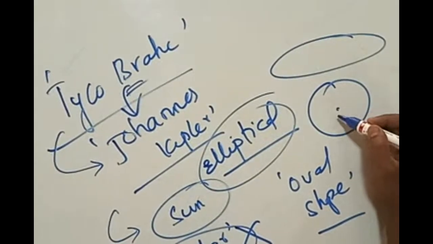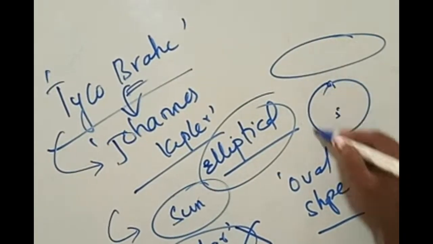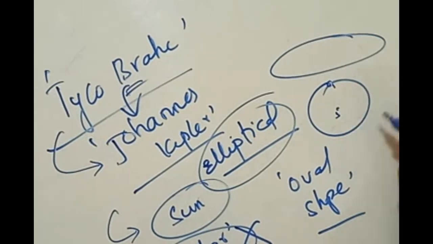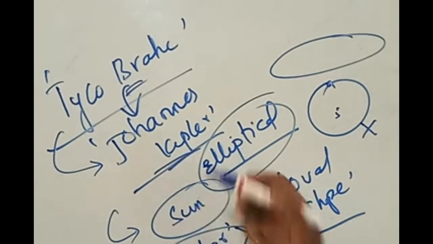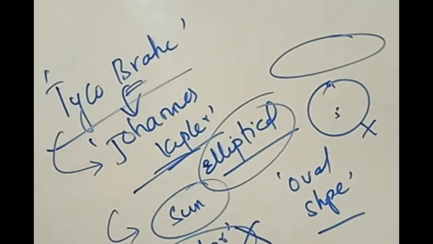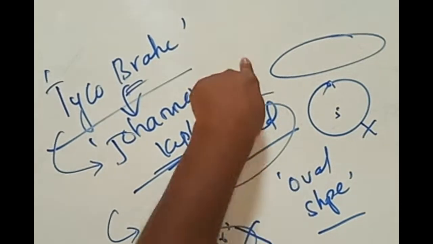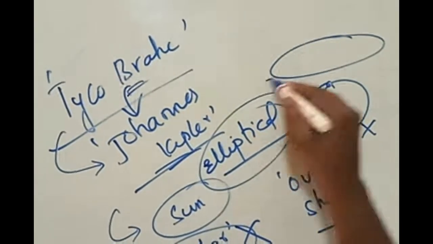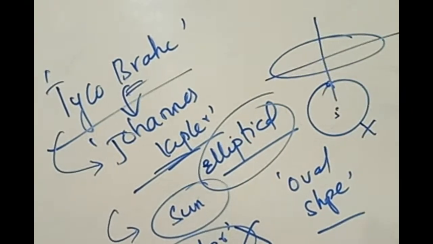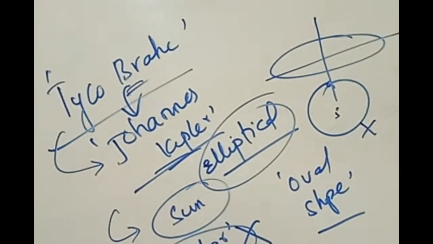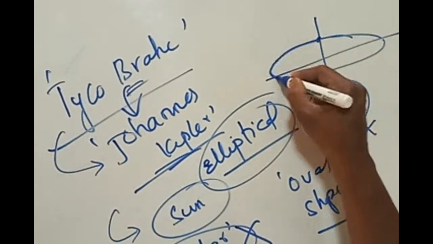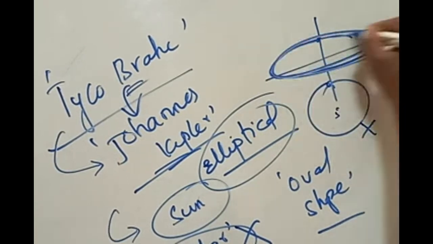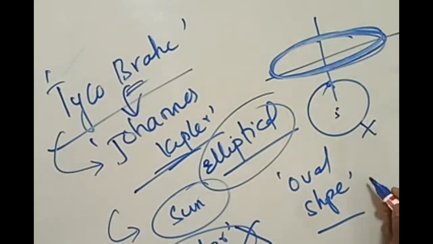Earlier it was believed that the Sun is at the center and all the planets revolve in perfect circular paths, which held for some years. Again it was proved by the scientist Kepler that the planets do not revolve in circular orbits, but in elliptical orbits. Elliptical means it has two kinds of axes. This is the place where the planet is present and it revolves like this. The path followed by the planet is not circular, it is an elliptical path.